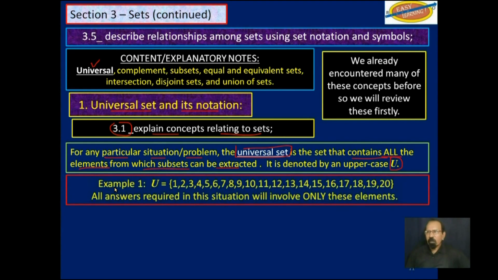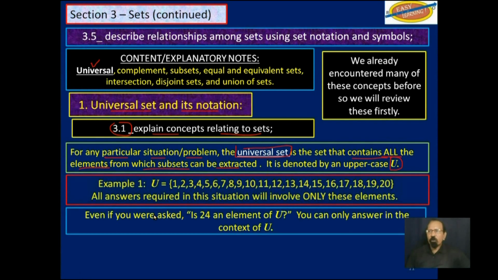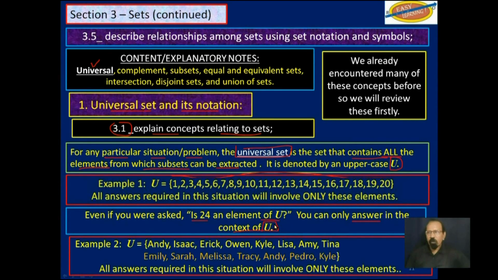For example, if the universal set has these elements here, 1 to 20, all answers required in this question will involve only those elements you see up there, 1 to 20. Even if you were asked, is 24 an element of U, you can only answer within the context of U, that is, within the context of these elements here. And of course, the answer to that will be no.